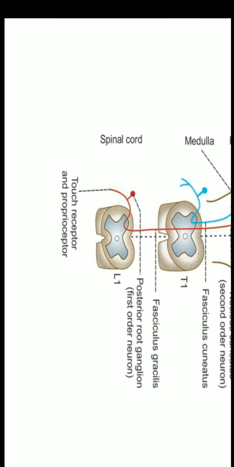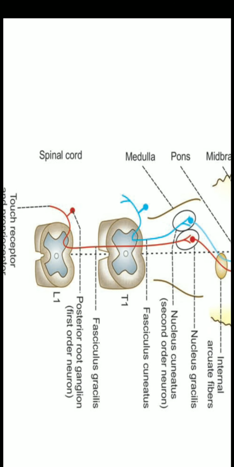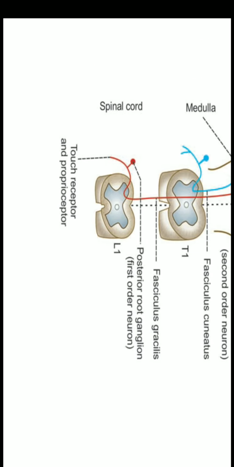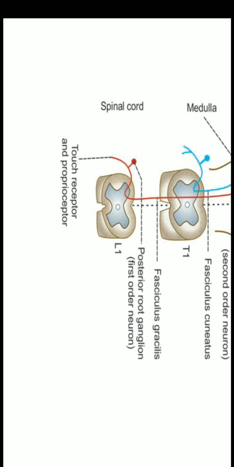Now here in case of this tract, fasciculus gracilis and fasciculus cuneatus, the posterior root ganglia will receive the sensory impulses, particularly of touch receptors. Because this tract is mainly concerned with sensation of touch, different types of touch receptors are received here. So this posterior root ganglia will receive these impulses, and then the fibers will enter into the spinal cord, and these fibers will ascend upward.